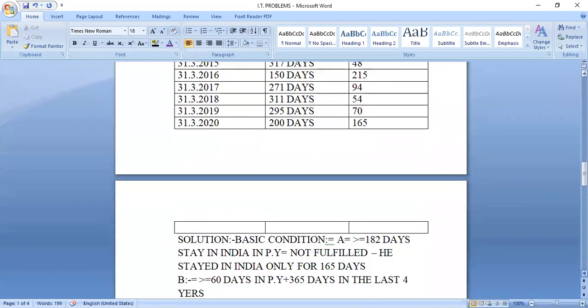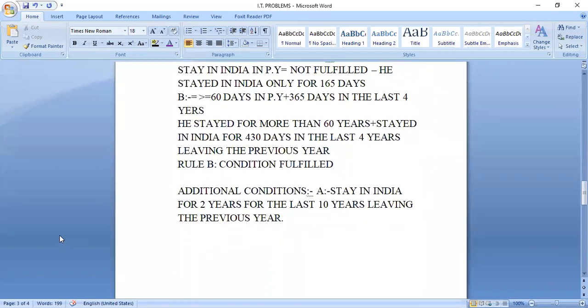So just write here, he stayed in India. Actually, approximately how many years did he stay? Tell me. For 2 years in the last 10 years. Actual number of stays, how much? 2 complete years, minimum.